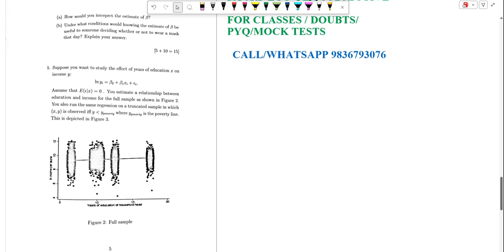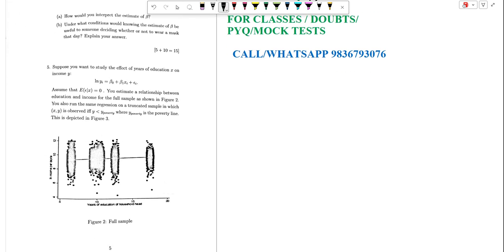Here we got a very nice and classy looking question. It's scary also, the look of the question, I'm saying. The study of the effect of the years of education on income. Whoa, years of education and income. Well, the most irrelevant calculation in many of the cases when it comes to real life sample collection.